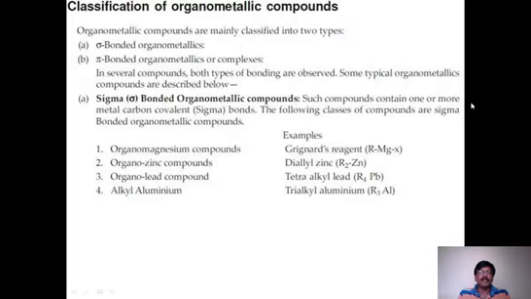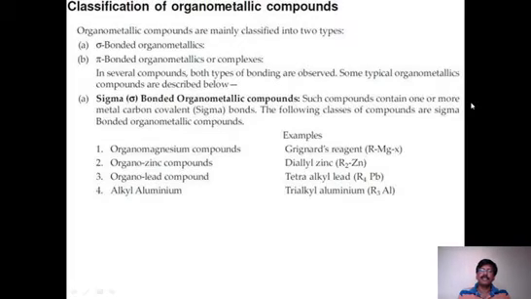But more or less, sigma bonded organometallic compounds are like the Grignard reagent, which is RMgX, and dialkyl zinc. Sometimes lead is used, and aluminum metals are used, like trialkyl aluminum.